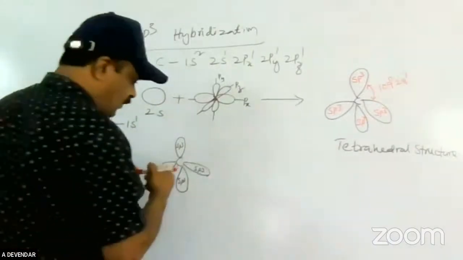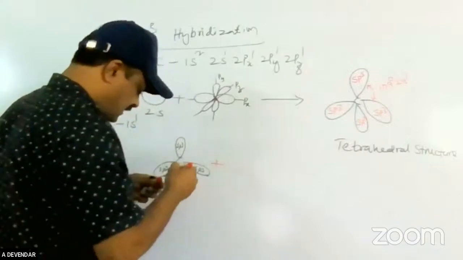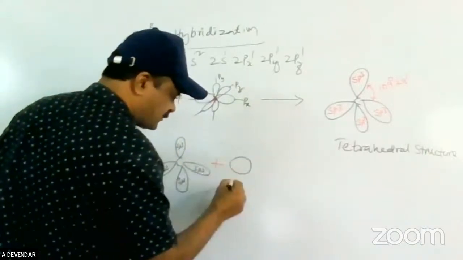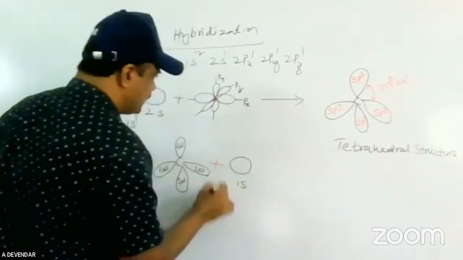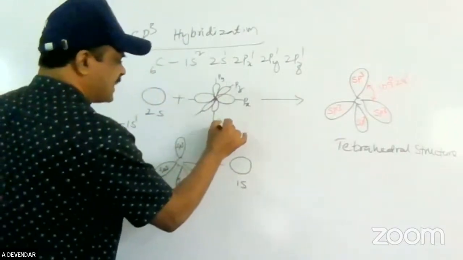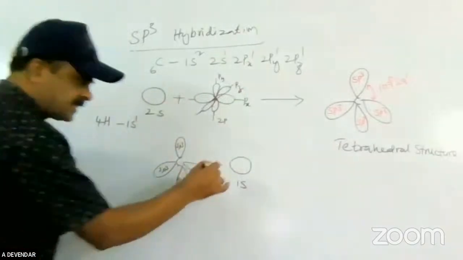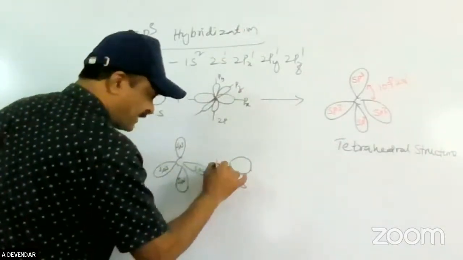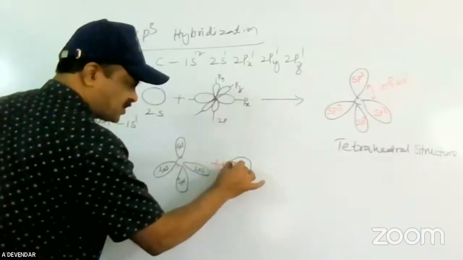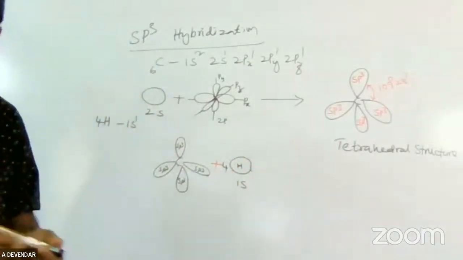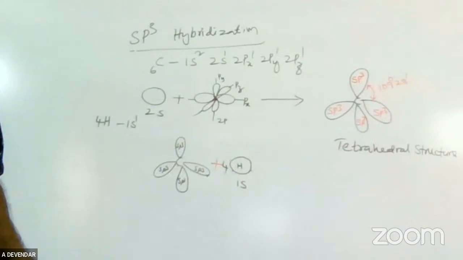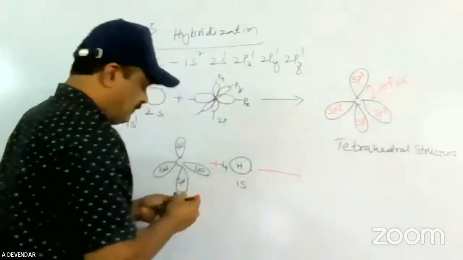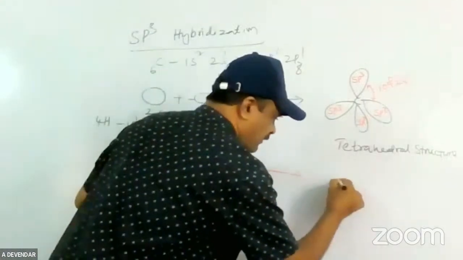I am adding four hydrogen atoms; these are the 1s orbitals, while the carbon has 2s and 2p orbitals, 2px, 2py and so on. These four hydrogen atoms are bonding with the carbon atom. Now we are mixing them.